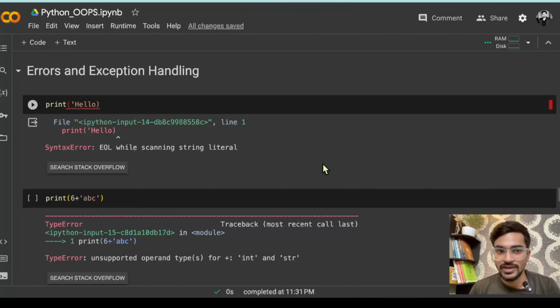So in the last session we have covered the OOPs concept, and now in this session we are going to start a new concept that is called errors and exception handling. So what happens when you start writing Python code? Let's say you are writing 100 lines of Python code, and in between there are some errors that are coming. So what happens when it gives an error?